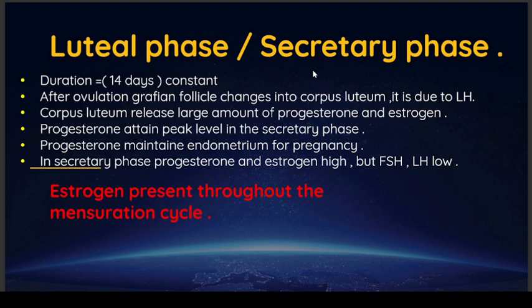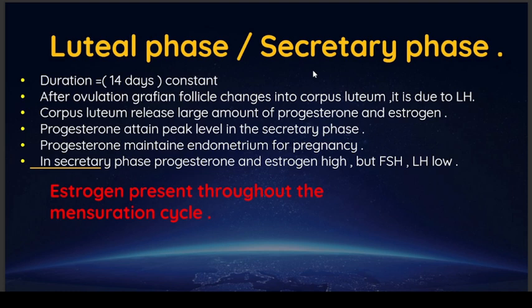Now come to the next phase, called the luteal phase or the secretory phase. It is the last phase of the menstrual cycle and the duration of this phase is 14 days. After ovulation, the Graafian follicle changes into the corpus luteum, as we discussed in the last lecture. Please go through it once. It is due to the LH.